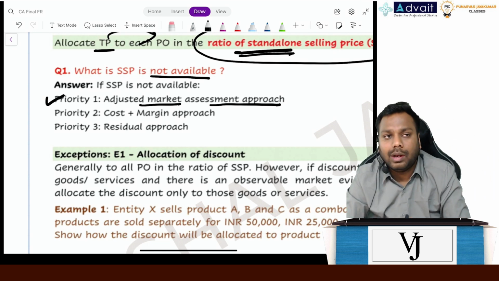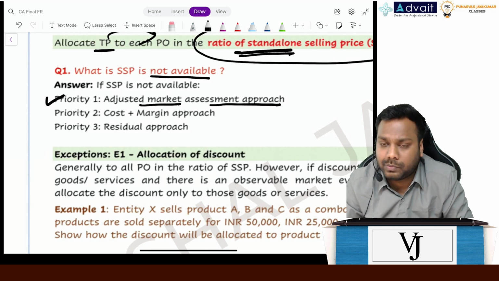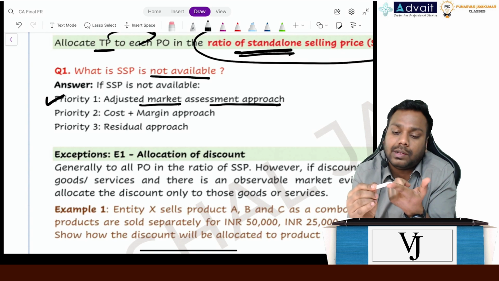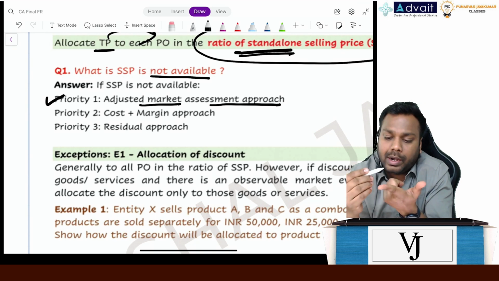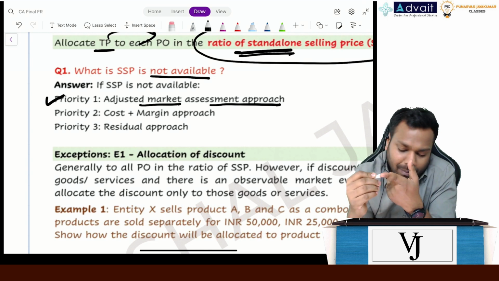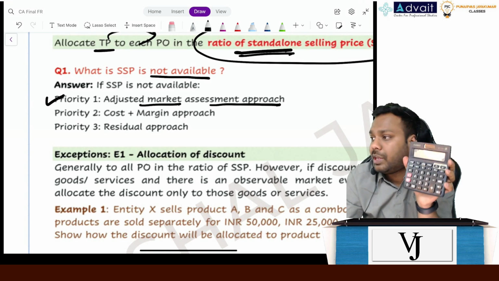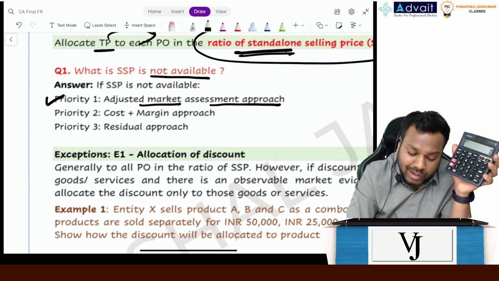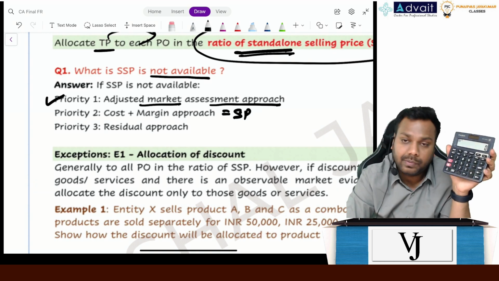Let's suppose in this situation, no one else in the market is also selling that product. So even I am not selling, so I don't have the standalone selling price. No one else in the market which I can identify is also selling, so I cannot find the adjusted market price also. But if I am selling, definitely I will know the cost, I will know the margin which I want from the customer, so I can take cost plus margin. And now cost plus profit is equals to what? Selling price only, no? Right? So cost plus margin I'll take.